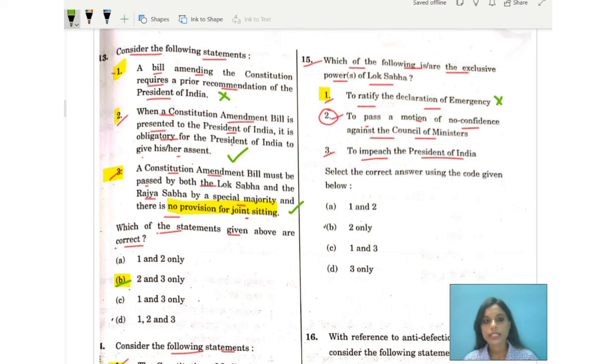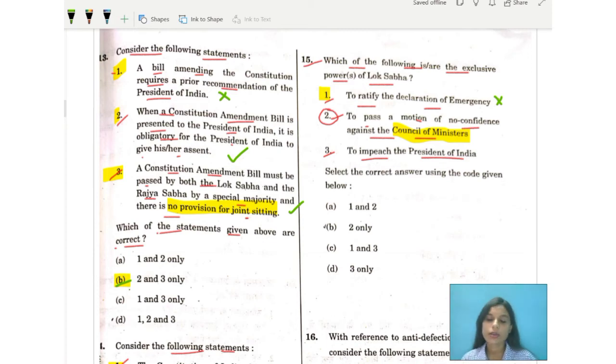Moving over to statement number two, let us reconsider this statement once again. Yes, statement number two is correct. Why? Because we are talking about Article 75 of the Constitution, which says that the Council of Ministers shall be collectively responsible to the Lok Sabha. This means that the ministry stays in office so long as it enjoys the confidence of the majority of the members of the Lok Sabha.